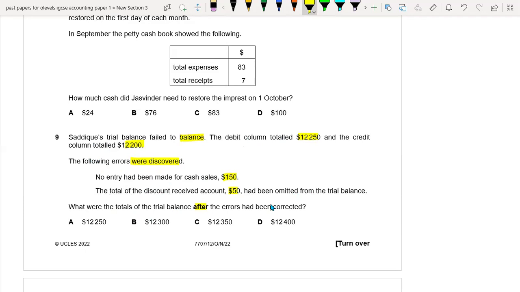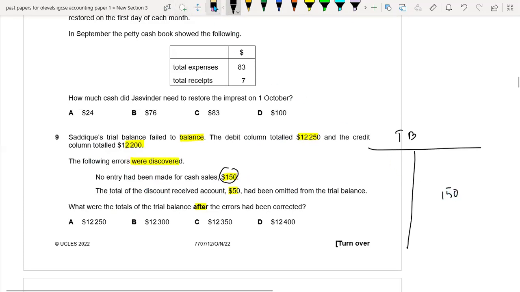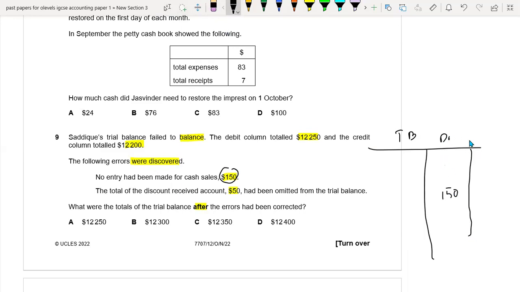Okay, so if this is a trial balance, what happened? No entry had been made for the cash sales. So we know that the cash sales should be credited. So if we record it here on the credit side, this is the debit side, this is the credit side.